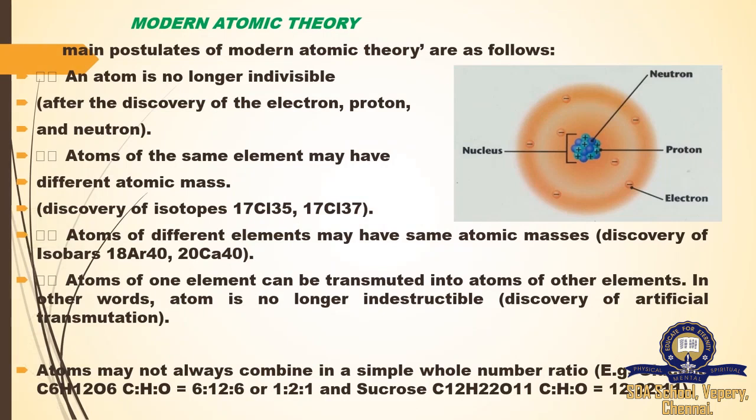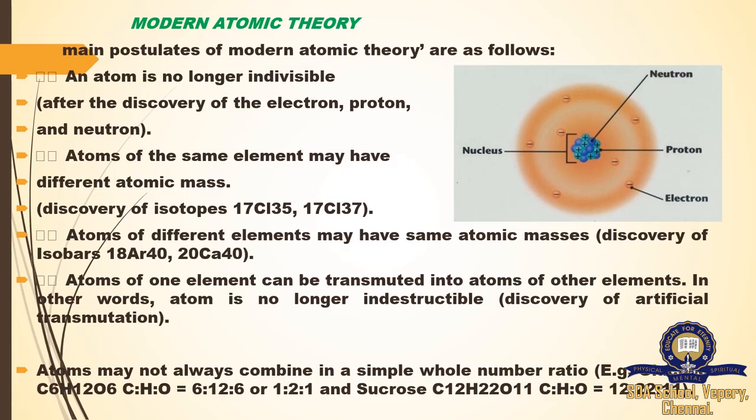Our next topic is modern atomic theory. The modern atomic theory builds on John Dalton, the person who first spoke about the atom. An atom is no longer indivisible, so we cannot break atoms easily. After the discovery of electrons, protons and neutrons, see this picture, it is one atom.